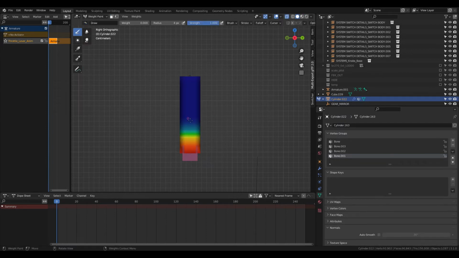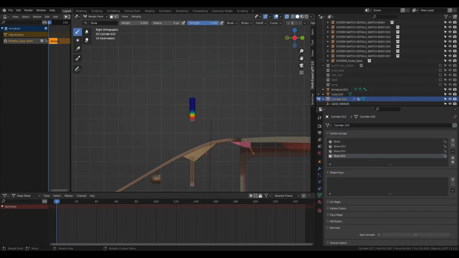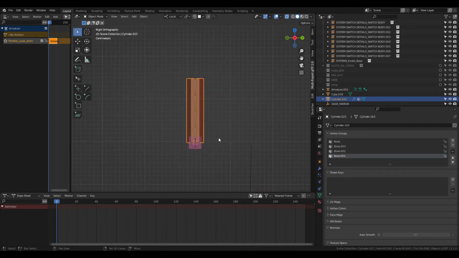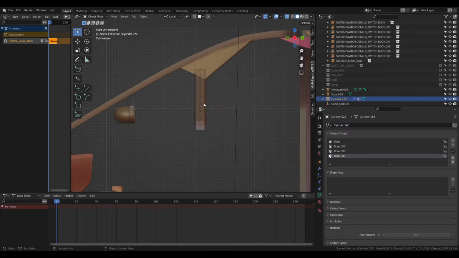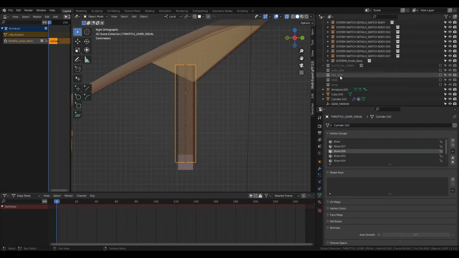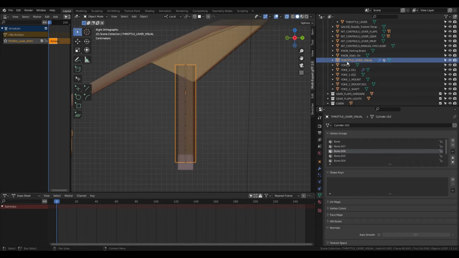Alright, so now that you've done all that, I'm not going to bother with animating it because I've already done it here. I'll just show you what you have to do as far as naming things. I didn't bother with naming my armature. I just named this mesh throttle lever visual.